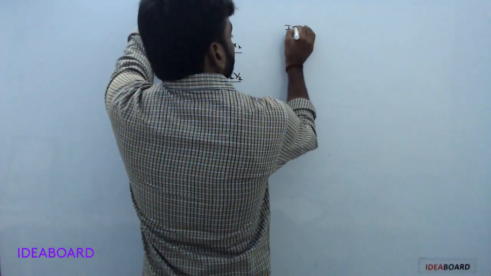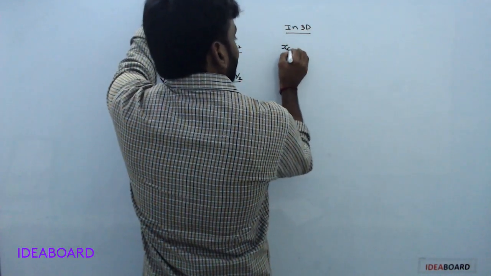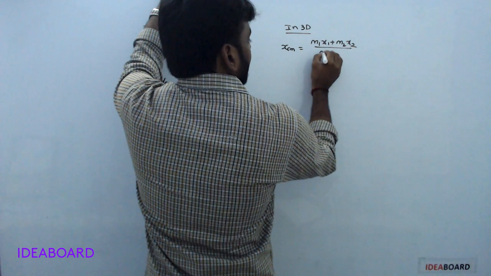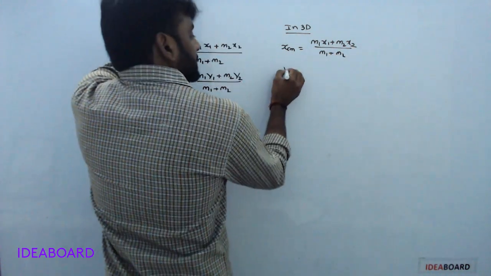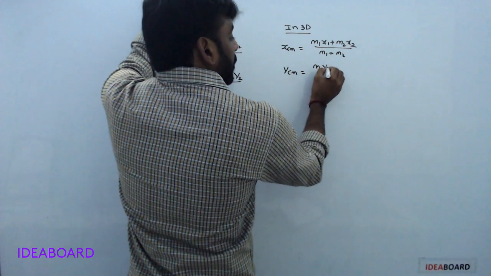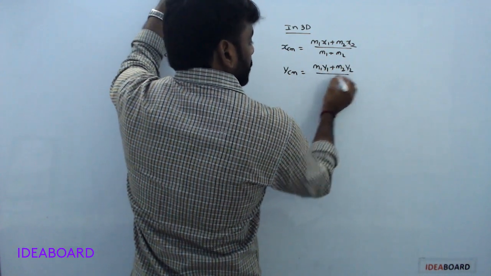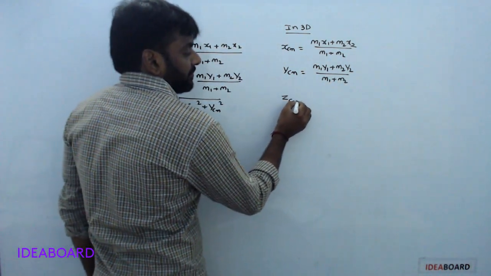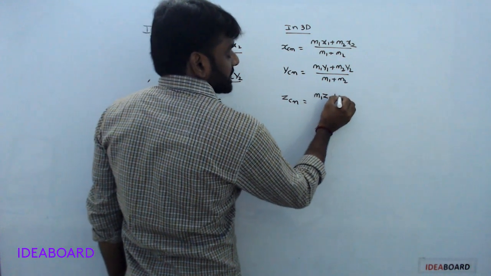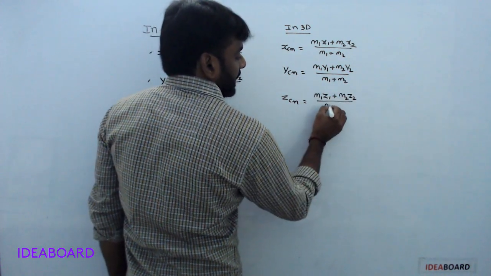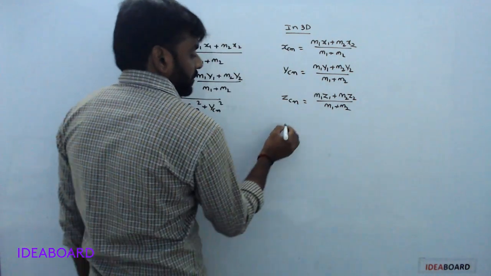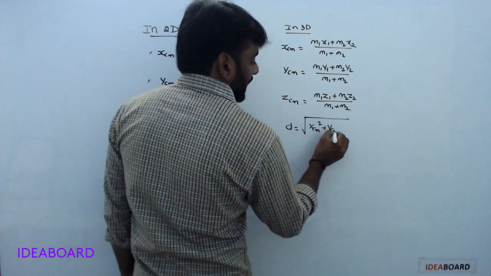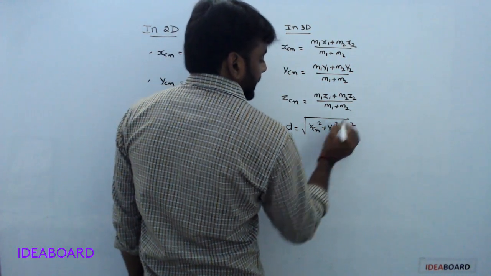In three dimensions, xcm equals (m1 x1 plus m2 x2) by (m1 plus m2); here I consider only two particles. ycm equals (m1 y1 plus m2 y2) by (m1 plus m2), and zcm equals (m1 z1 plus m2 z2) by (m1 plus m2). Distance from the origin is the square root of xcm square plus ycm square plus zcm square.